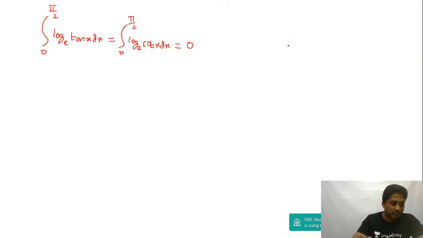Okay, and there are some other results as well which you need to remember.